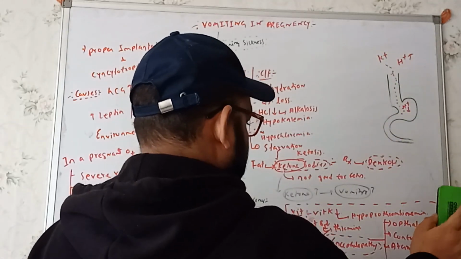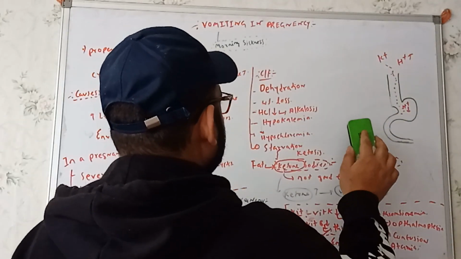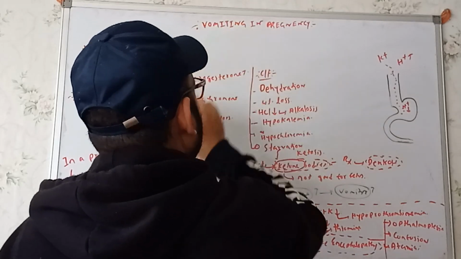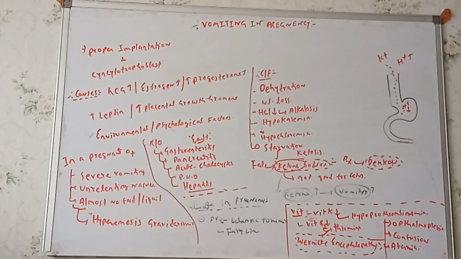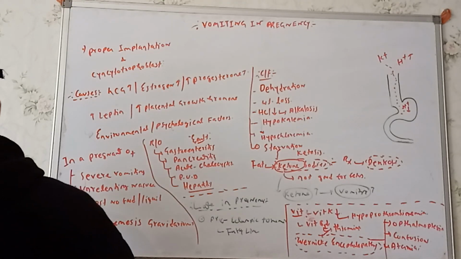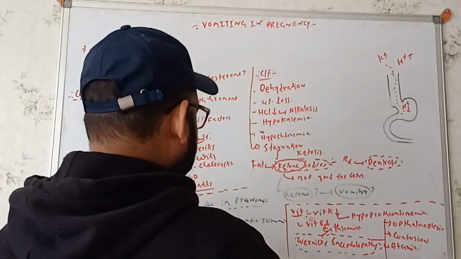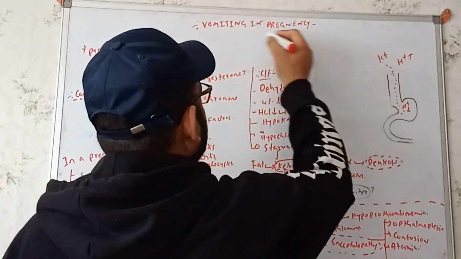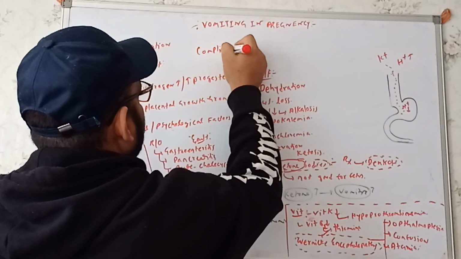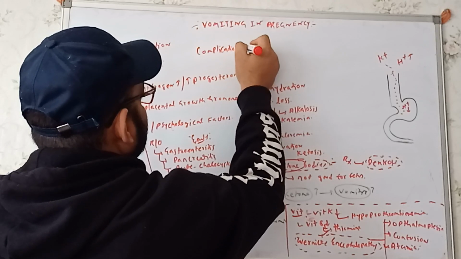So from here, let's go to the complications part. See, so in terms of the complications, what are the things we'll get?